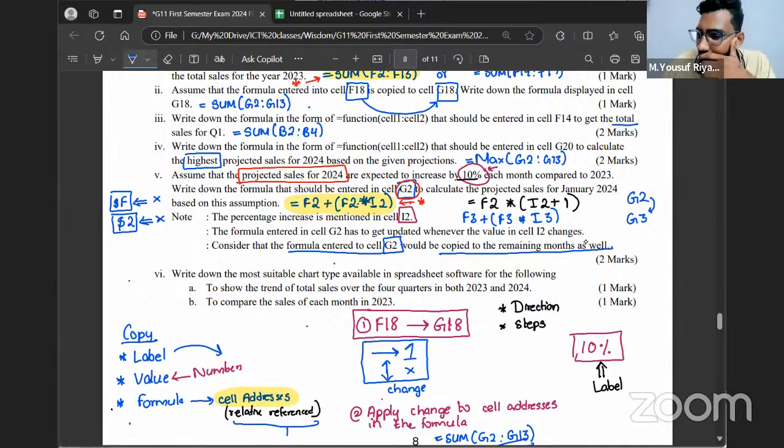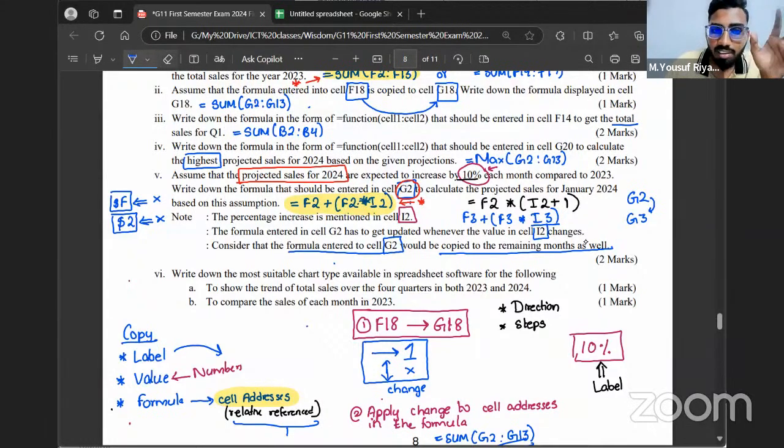But in the question, they have mentioned the percentage increase is mentioned only in the I2 cell, which means I don't want I2 to change in the formula. I want to keep it fixed.